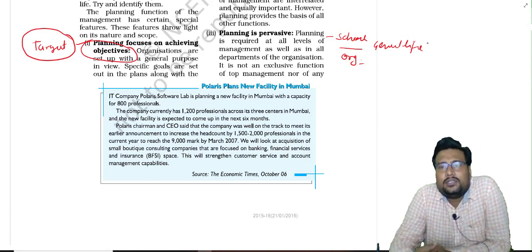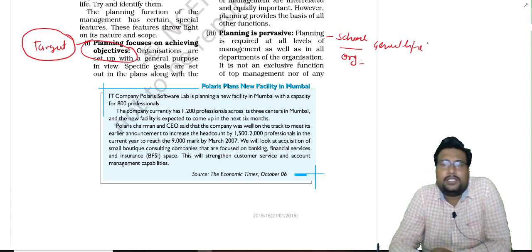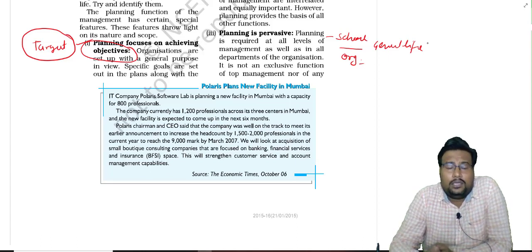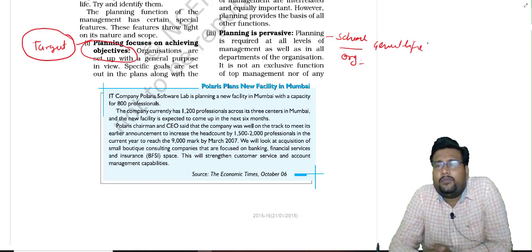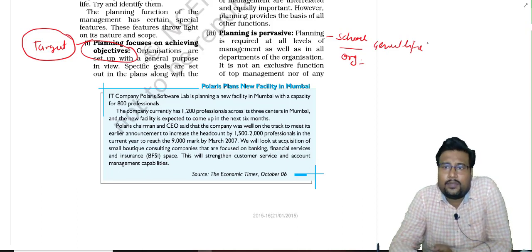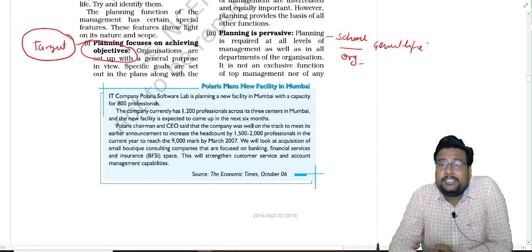I'm telling you, suppose you are purchasing a very wonderful, very costly car, but you do not know how to drive that car. Then will the car be useful for you? No. The car will not be useful for you.